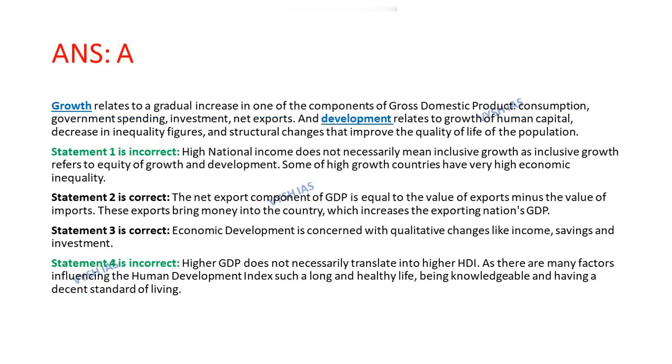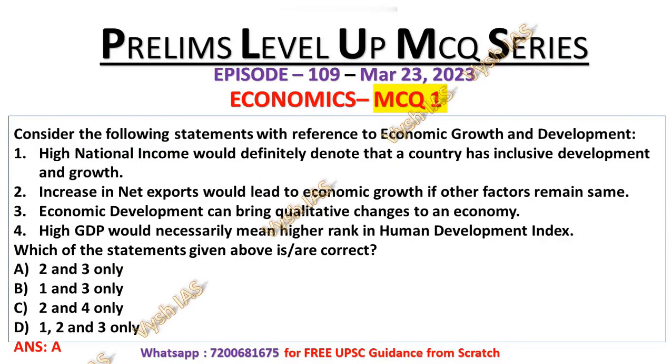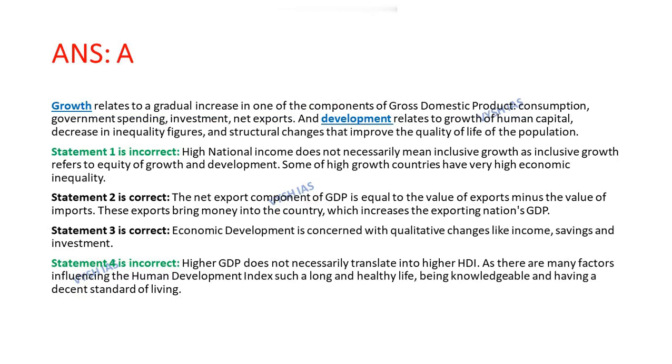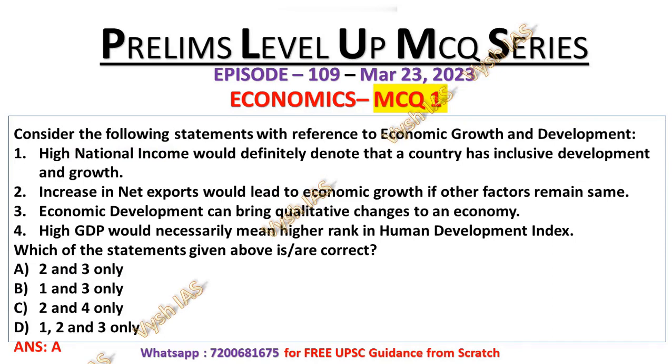Statement number 3 is correct because economic development is concerned with qualitative changes, as we already saw in the definition of development. That is, development leads to growth of human capital and it improves the quality of life. So it brings changes to the qualitative aspect of living. That's why statement number 3 is also correct. Statement number 4 is incorrect because higher GDP does not necessarily translate into higher HDI, that is Human Development Index. That's why statement number 4 is incorrect.